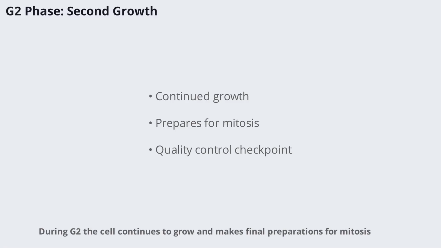The final subphase of interphase is the G2 phase, or second growth phase. During G2, the cell continues to grow and makes final preparations for mitosis. It checks for any DNA damage and repairs it if necessary, ensuring that the cell is fully ready to divide. This phase acts as a quality control checkpoint, preventing damaged or incomplete cells from proceeding to division.